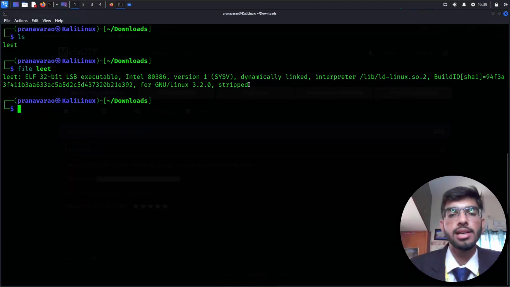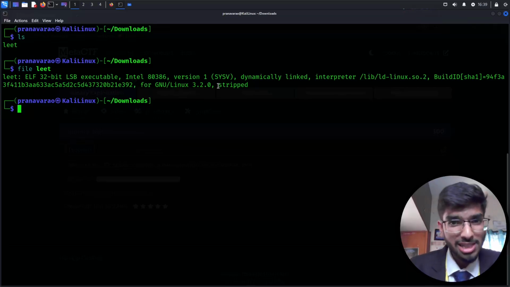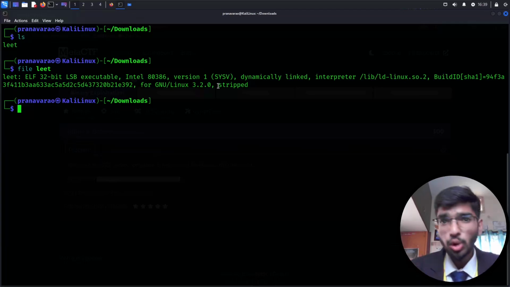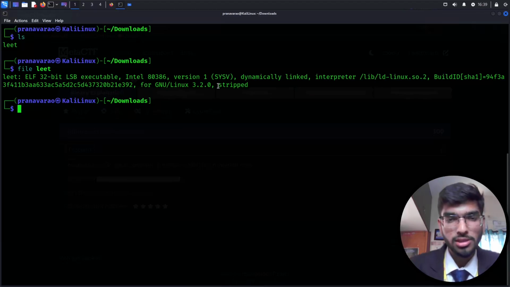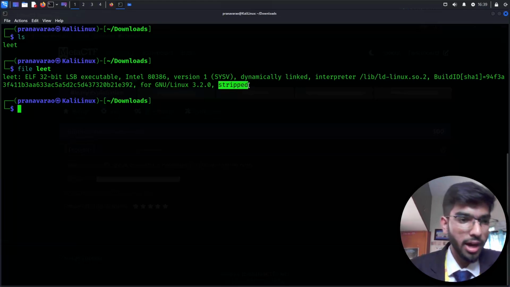Oh, okay. Fine. So stripped basically means that I can't use tools like GDB, which would help me disassemble the program into assembly and look at how the program runs at the stack level, and break down the program using breakpoints and those things. So I can't do that if a stripped executable file is given to us. That's fine. We might have another way. But we see that it's a 32-bit executable file.